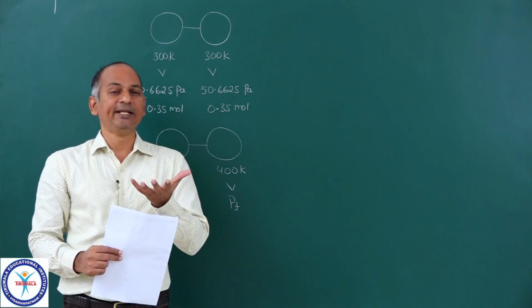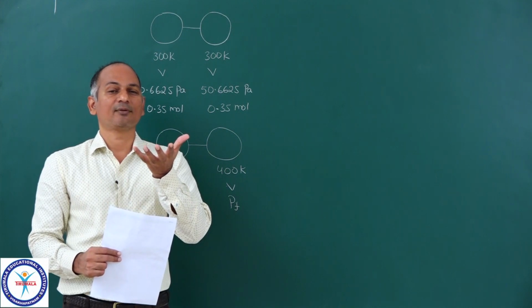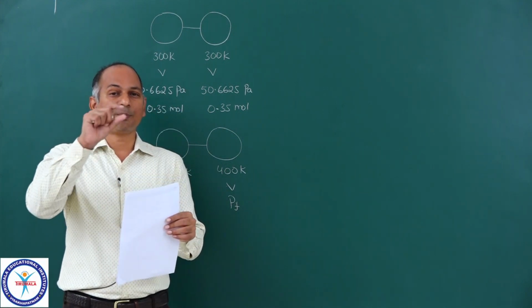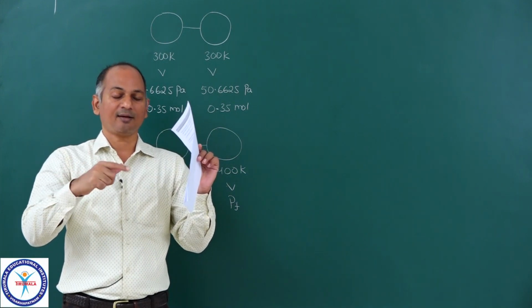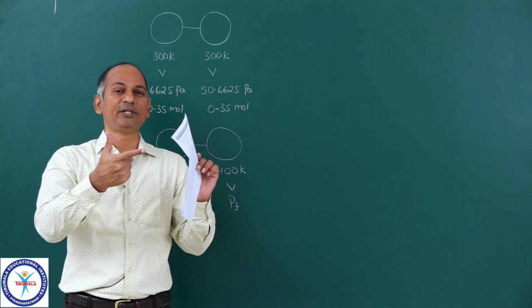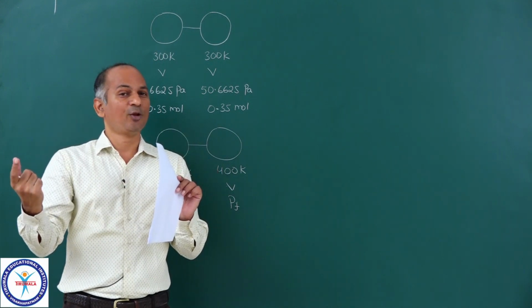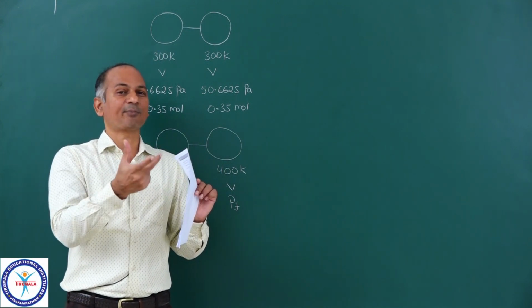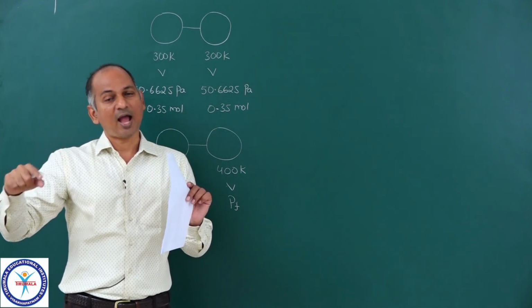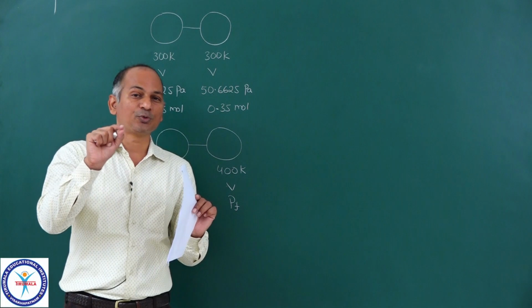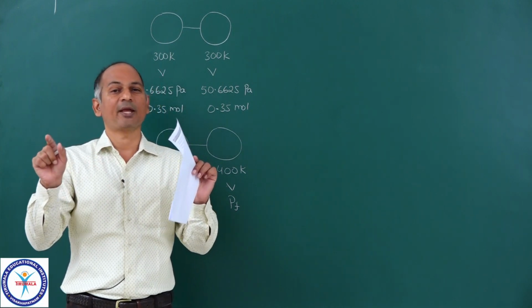Please recall that particular example. I told you that you heat the atmospheric air present in the balloon, pressure increases. Now you open the outlet. The temperature inside the balloon is higher, temperature outside is lower. When you open the outlet, some of the gas will come out, and the gas will continue to come out until the pressures become the same.